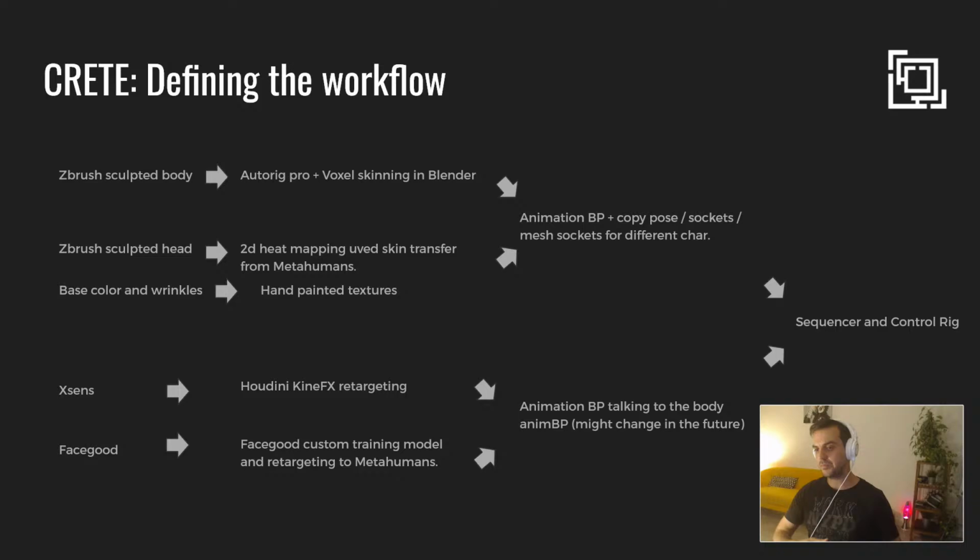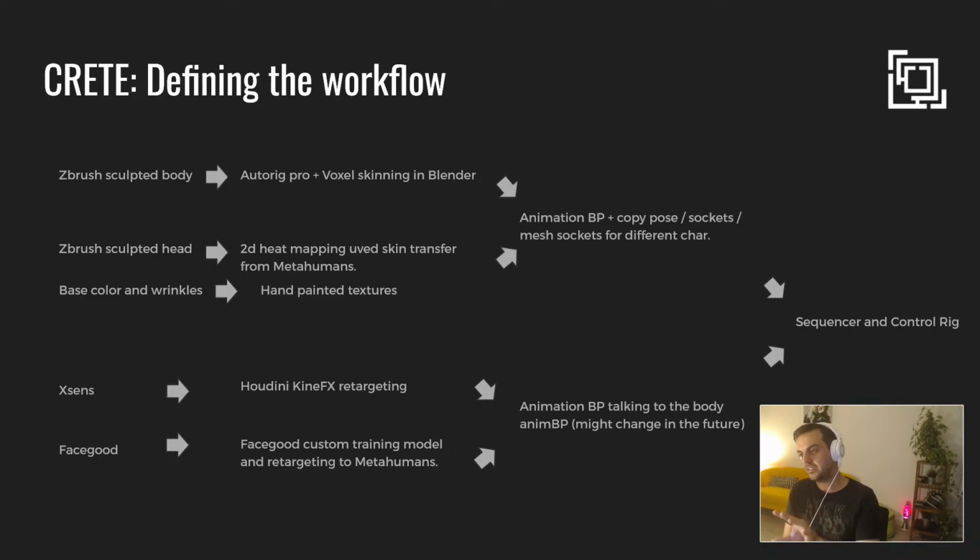And this is the workflow in a nutshell, what we are doing. We started with the ZBrush sculpted body by Ivan Lopez. Then we rig this in AutoRig Pro plus voxel skinning in Blender, a very cool technique to have good skin weights. And then in parallel, we got the head in ZBrush as well. And then we do this beautiful tech of 2D heat mapping UV skin transfer from MetaHumans. And in parallel, we got the base color and wrinkles that I'm going to show in a bit, and we hand paint that on top for the wrinkles as well.